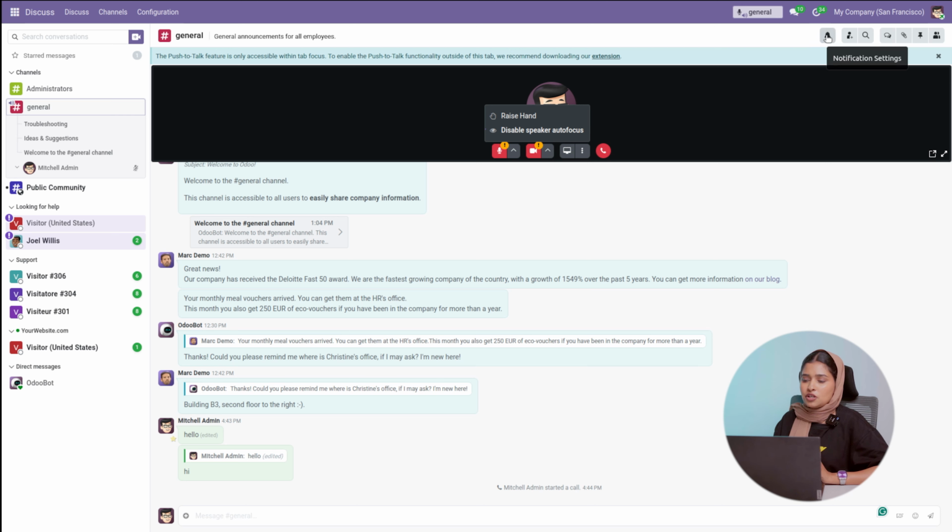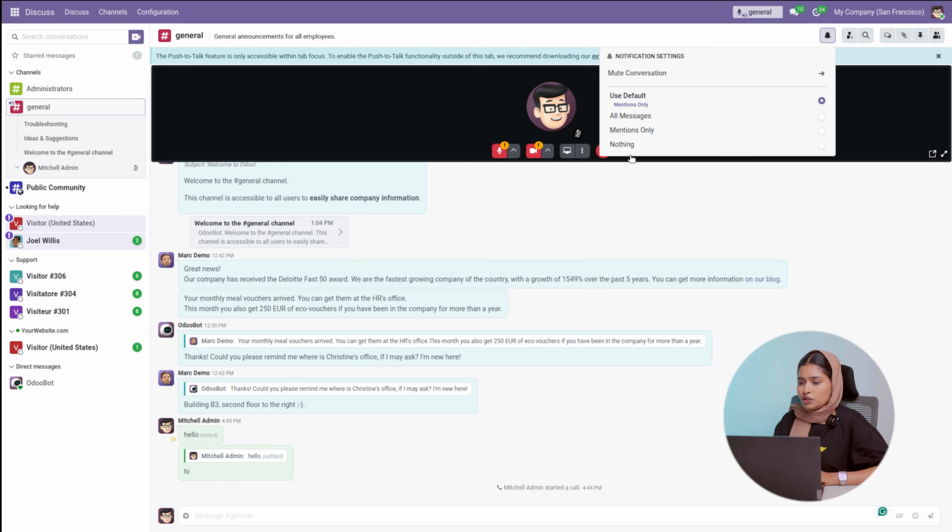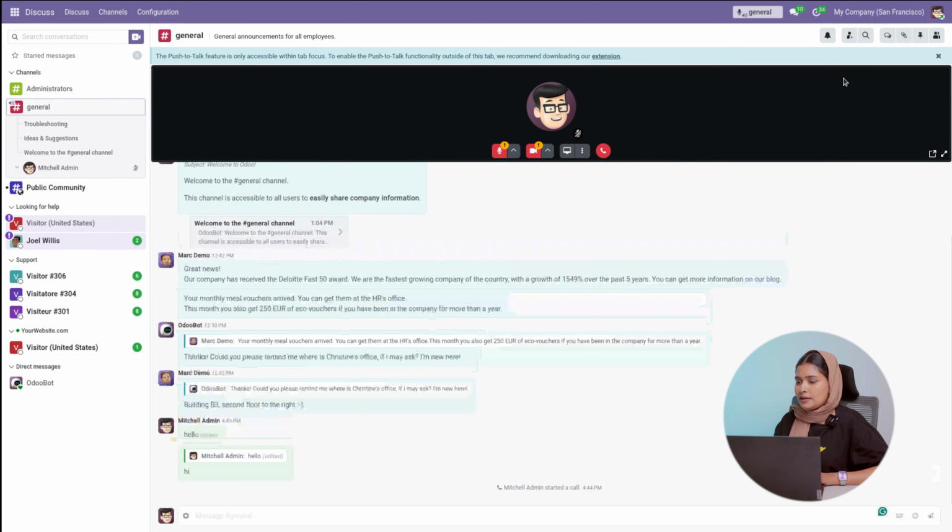And at the top of the section, you can simply be notified of messages by using the notification bar, which means the notification setting. Under that, you can find mute conversation, use default, which means mentions only, or all messages, mentions only, or nothing. Okay. So you can set it up.